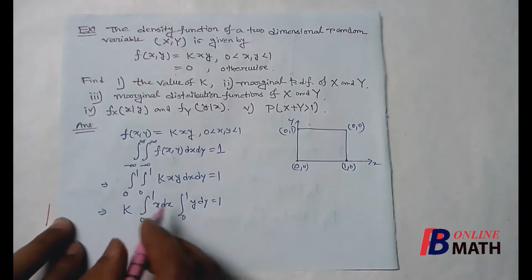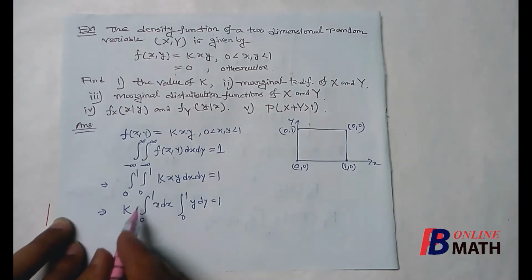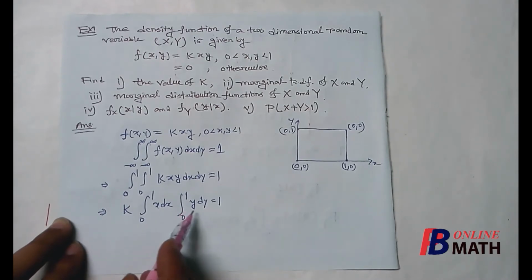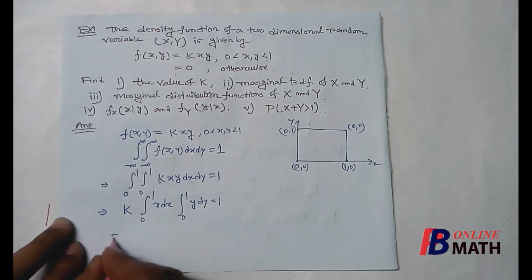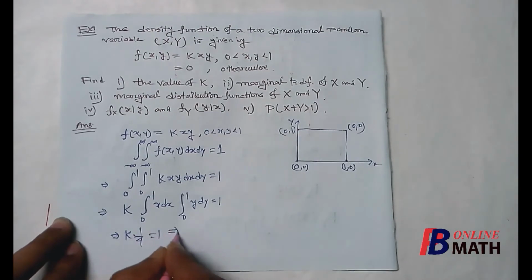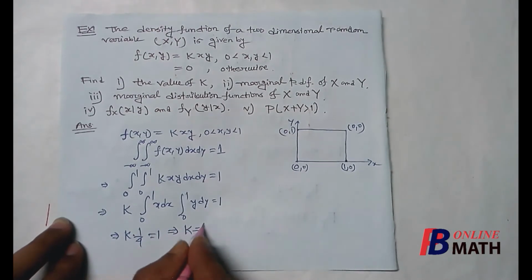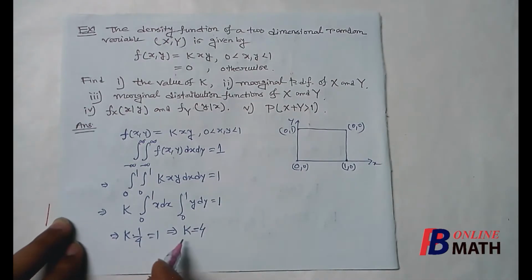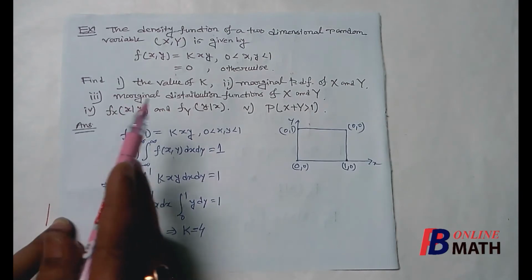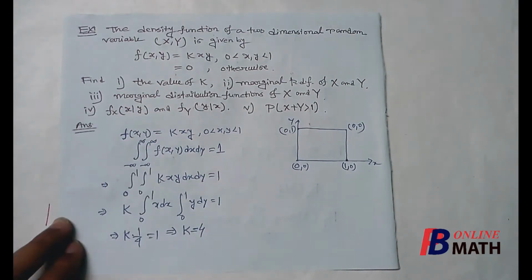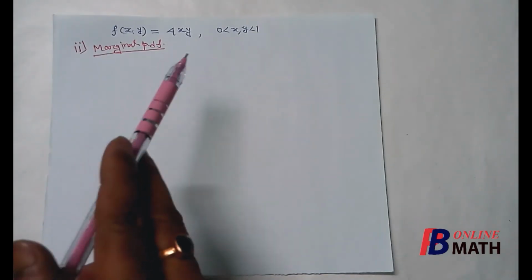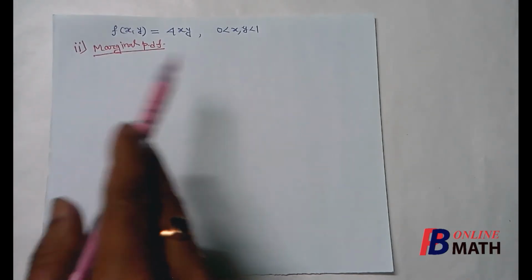Now if we integrate this, we shall find that this will be equal to half and this is equal to half. So it is k into 1 by 4 equal to 1. That means k equal to 4. So this is the required value of the constant k. So the first part has been completed. So we have replaced the value of k, which is 4. So this is the given PDF.